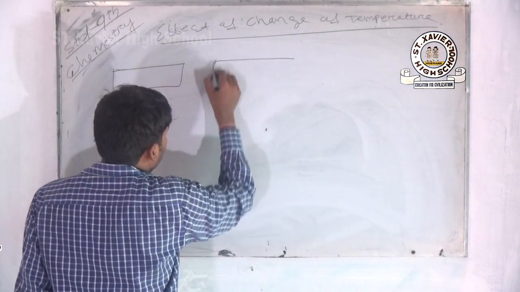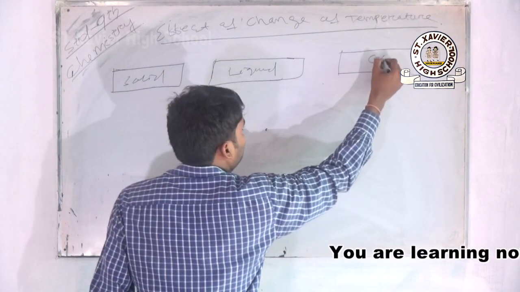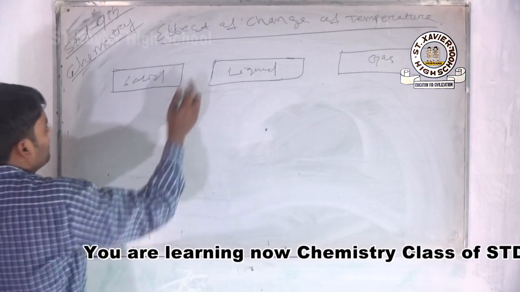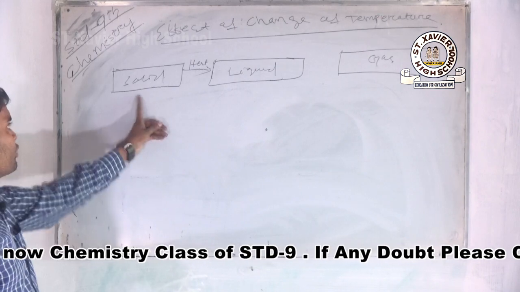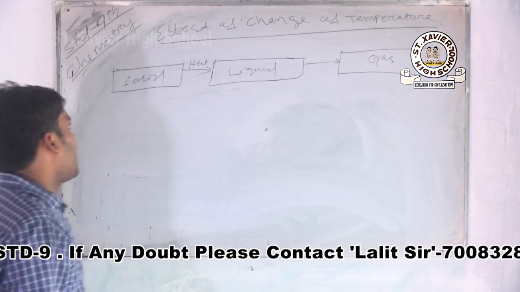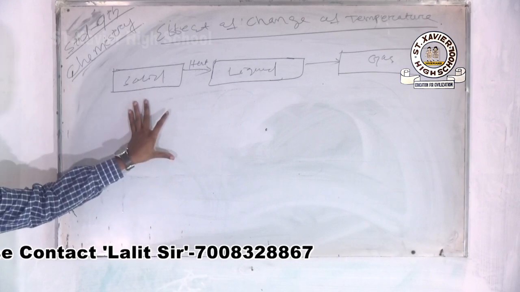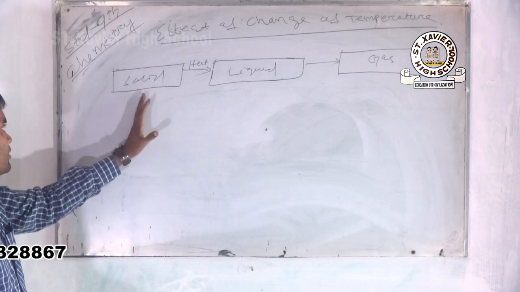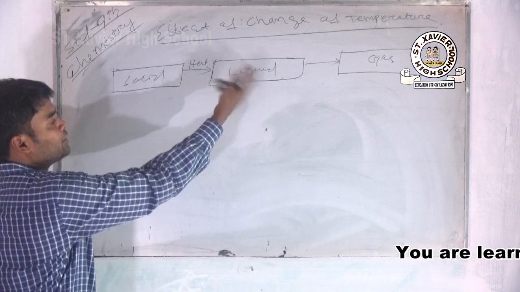diagrammatically we can represent it. This is your solid, liquid and gas. Okay, when you increase the temperature of the solid, when you apply some heat, the solid is converted into liquid. Yes or no? Again, how is it possible? When you apply some heat, the body possesses some kinetic energy. When the kinetic energy increases, the particles inside the solid move faster and randomly, and it is converted into liquid.